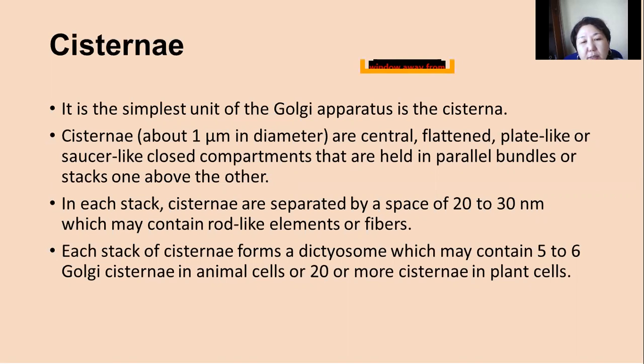In each stack, cisterna are separated by a space of 20 to 30 nanometers, which may contain rod-like elements of fibers. Each stack of cisterna forms a dictyosome, which may contain 5 to 6 Golgi cisterna in animal cells or 20 or more cisterna in plant cells.